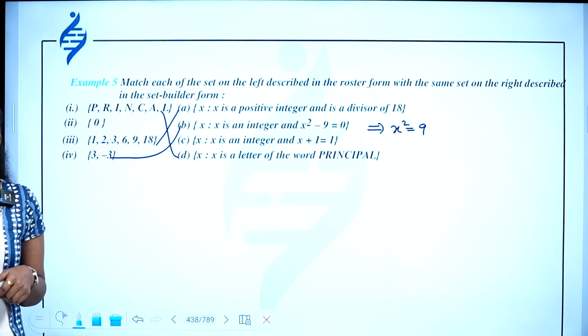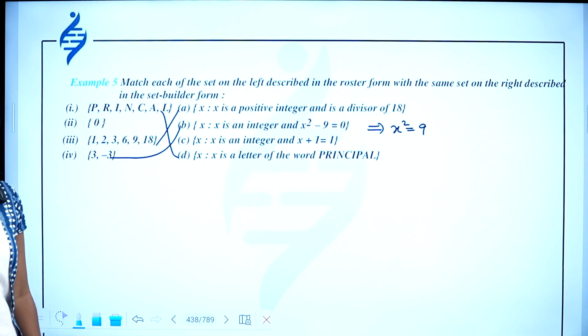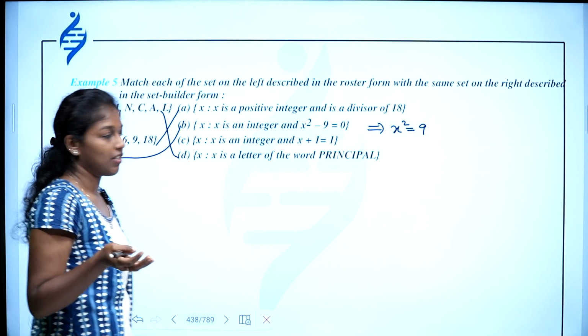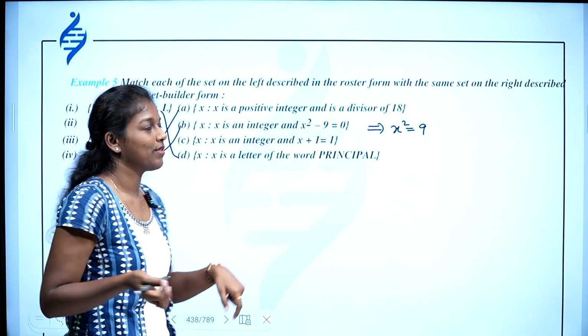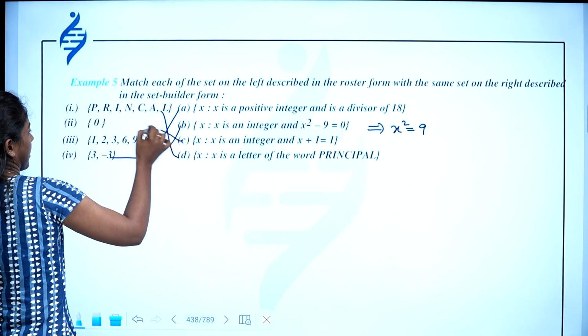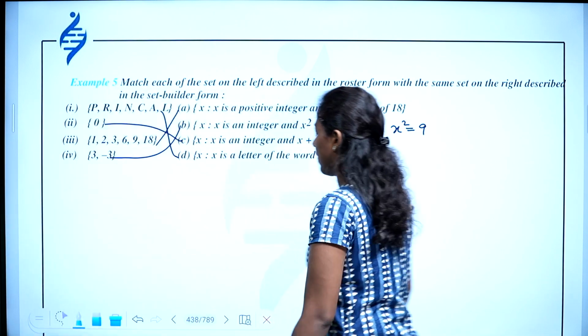Then x is an integer and x plus 1 is equal to 1. Which is that integer? You should solve this equation. You get x equal to 1 minus 1, which is equal to 0, and you get this. A simple question, right?